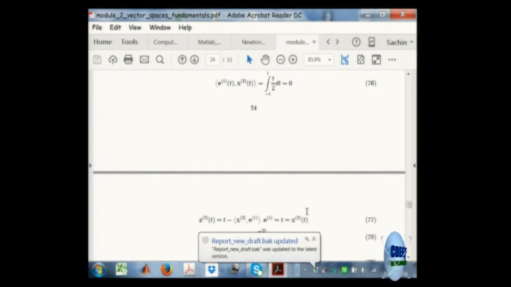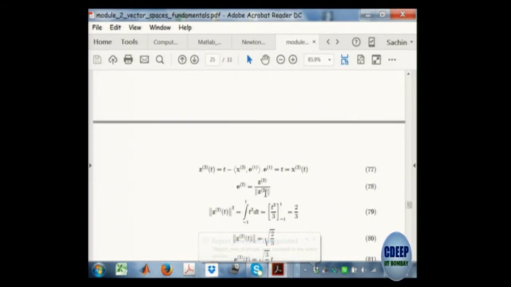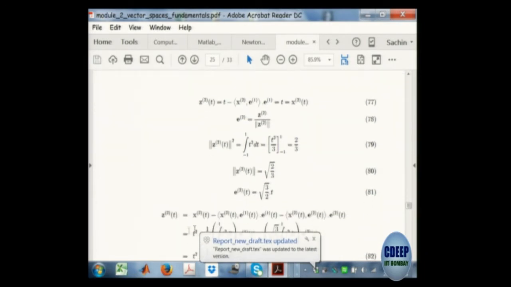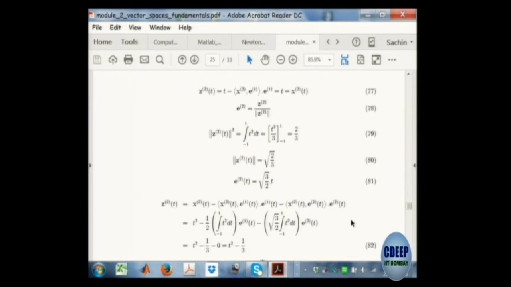Whatever remains, you normalize that. Now you have E1, E2. Then we take the third vector, remove the component along E1, remove the component along E2, then normalize that. So you just go on doing these integrals.